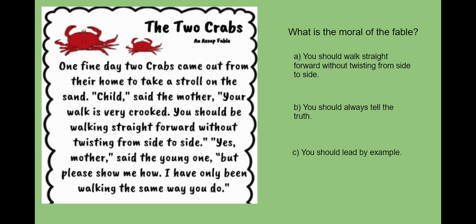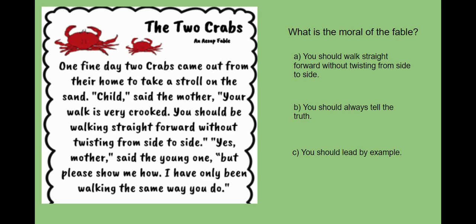So that was a nice short story, and we need to think about what is the moral of that fable. So let's look at our examples. A, you should walk straight forward without twisting from side to side. B, you should always tell the truth. Or C, you should lead by example. Let's go over each one of these choices. Let's go over A. A, you should walk straight forward without twisting from side to side.